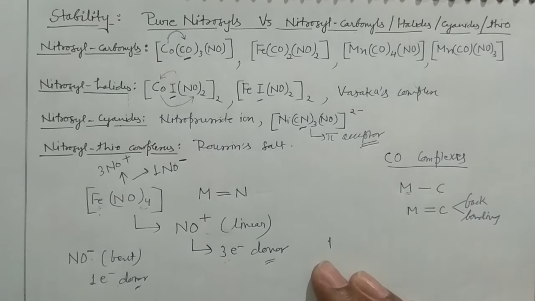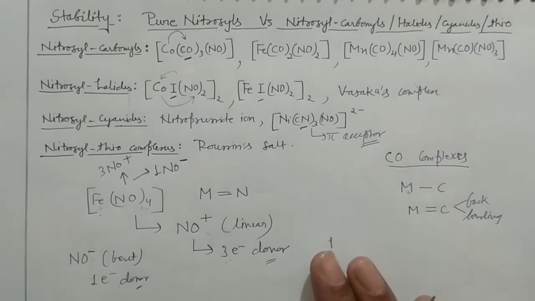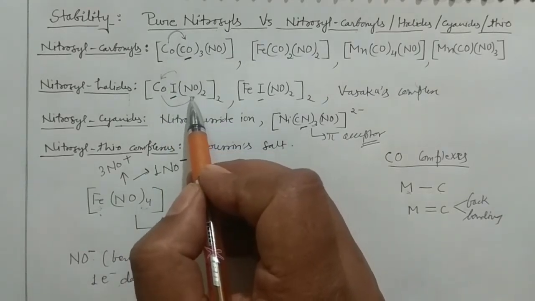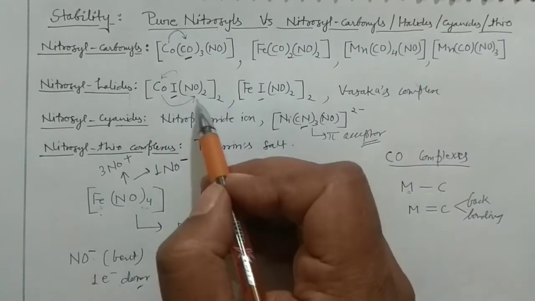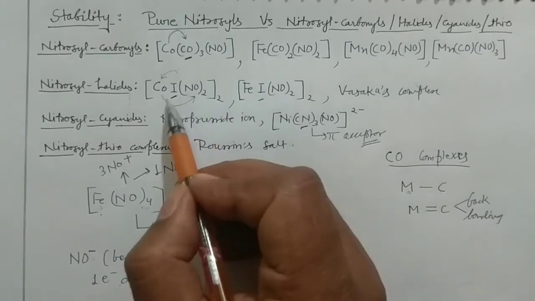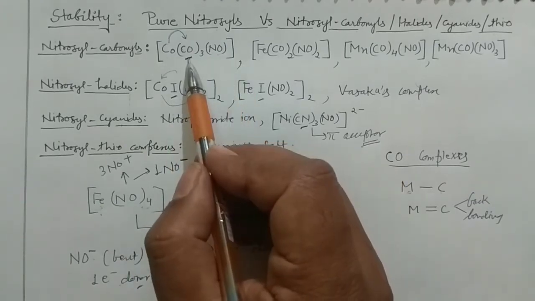That's why I told you, if you haven't seen my previous lecture, then it is a little difficult to understand the things. I hope this is clear why the pure nitrosyls are rare and why we have the nitrosyl carbonyls, halides, cyanides and the thiocomplexes, because they are pi acidic as well as sigma donor. Very sorry, if it is in the bent mode, then you will require the sigma donor, and when it is in the linear mode, you will require the pi acceptor, right?